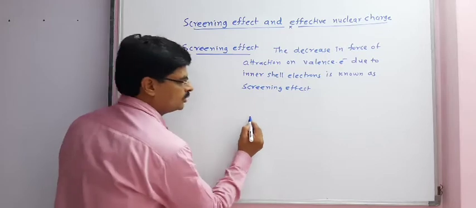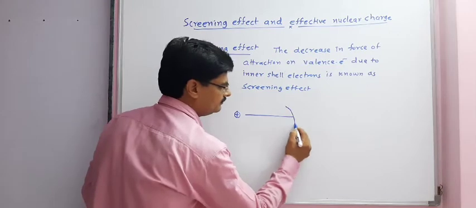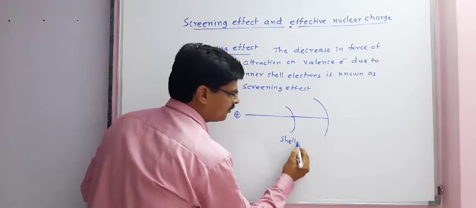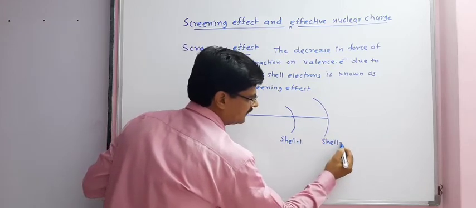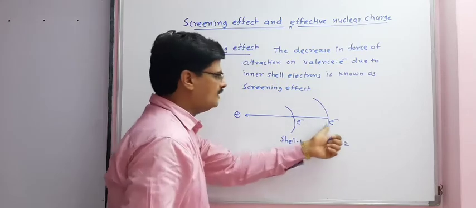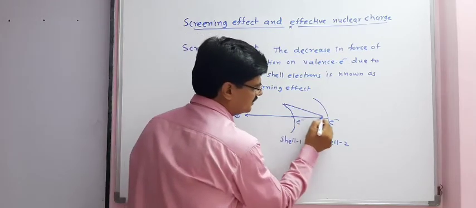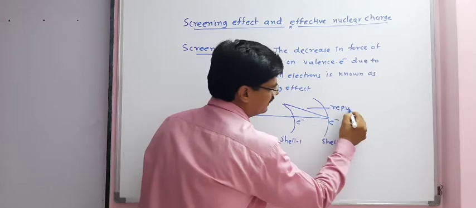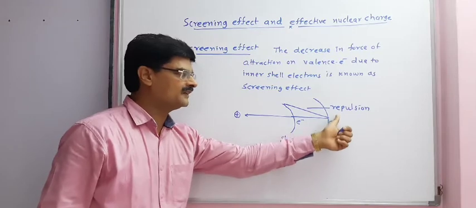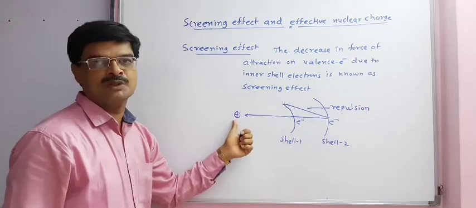Simply it can be understood by drawing this simple diagram. Shell number 1, shell number 2. Electrons are attracted towards the nucleus, but here there is repulsion also, and because of these repulsive forces, the electron experiences less attraction towards the nucleus.